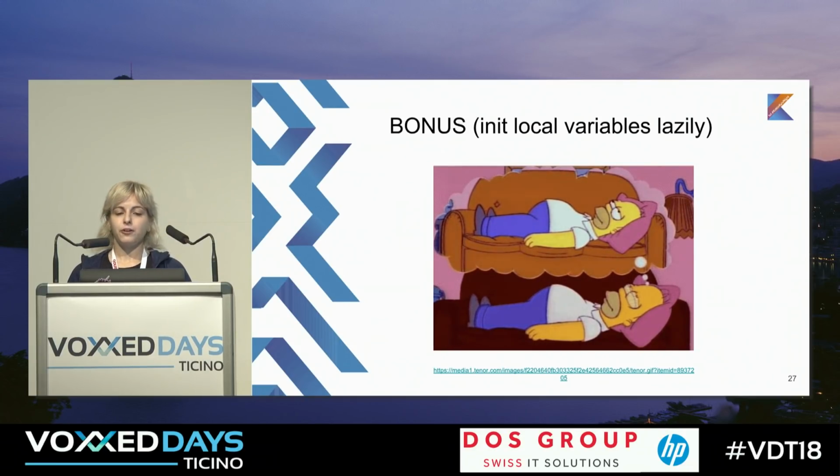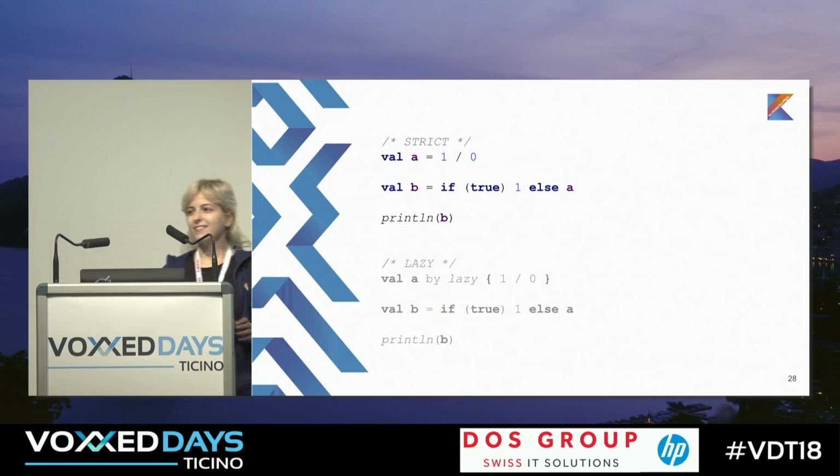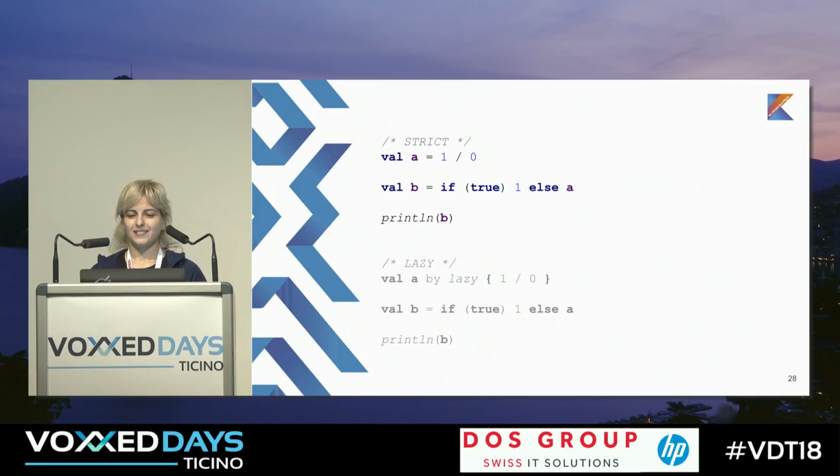But in addition, we can do this not only with properties, we can use it in initializing local variables. For example, let's consider we have these 3 lines of code. In the first line, we just have value a, which is 1 divided by 0. By the way, if you have this code, what will we receive? Which exception? Okay, it's arithmetic exception.